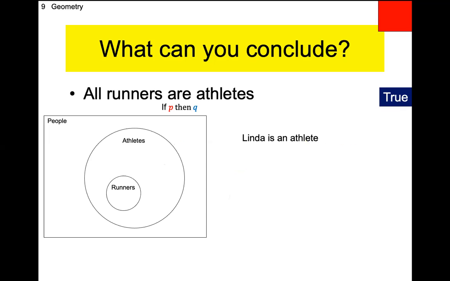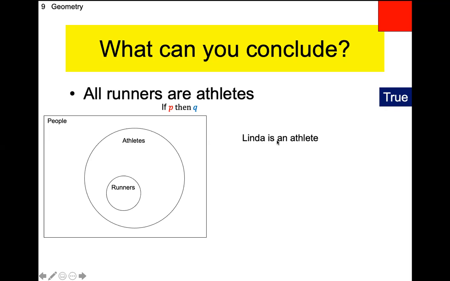Okay. Linda is an athlete. So Chandler, where does Linda go? In the athlete circle, but not the runners. Well, how do you know that Linda isn't a runner? Because it doesn't say. Right? So can we conclude that she's not a runner from the statement? No, we can't. So here's the thing about Venn diagrams: sometimes Venn diagrams won't tell you the complete story.